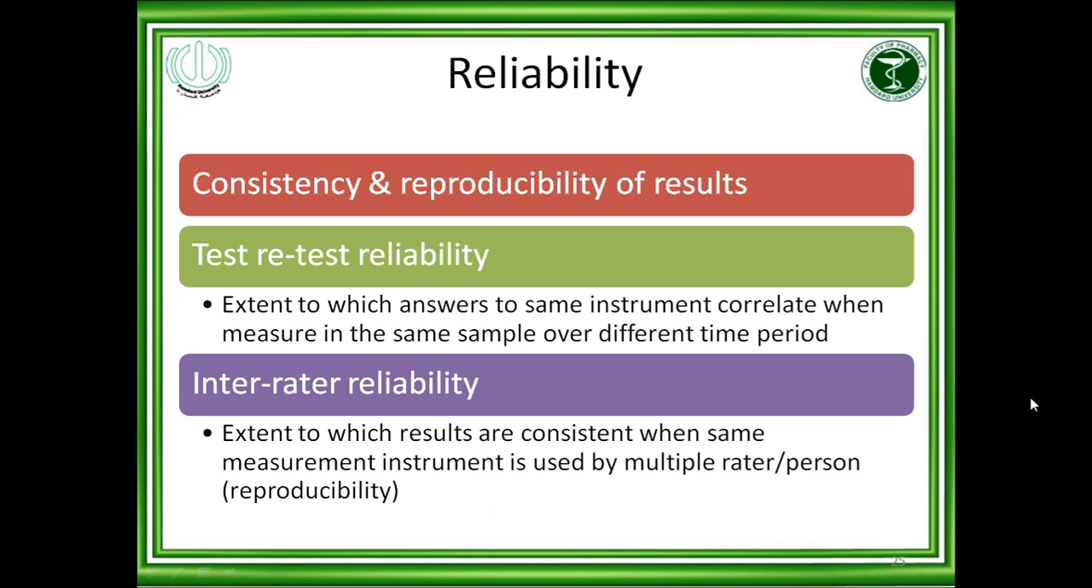Test-retest reliability. What is test-retest reliability? It is the extent to which answers to the same instrument correlate when measured in the same sample over different time periods. And inter-rater reliability is the extent to which results are consistent when the same measurement instrument is used by multiple raters, or reproducibility.